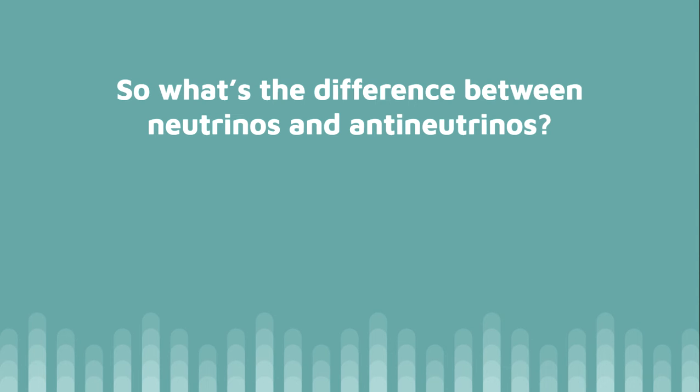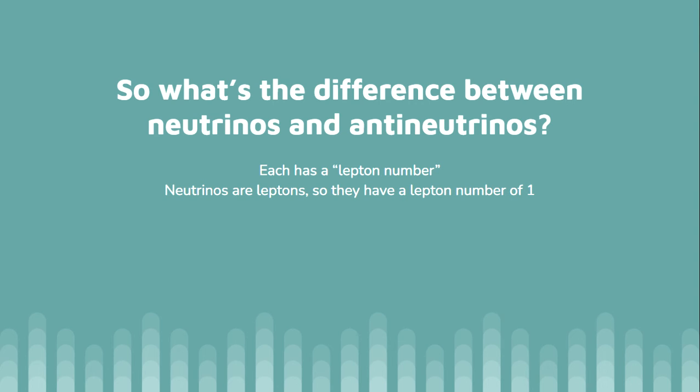So, if neutrinos and antineutrinos have no charge, what's the difference between them? Well, we can explain it by assigning each a lepton number. As a neutrino is a lepton, it has a lepton number of 1, and an antineutrino has a lepton number of -1, as it's an anti-lepton.